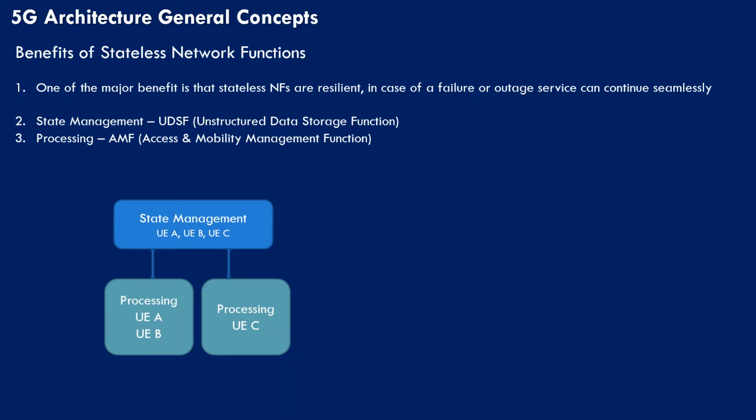In the following example, state management can be done by UDSF, which is also called unstructured data storage function, and processing is done by AMF, access and mobility management function. Both of these are part of 5GC. We'll be seeing them in subsequent slides. So for example, let us assume that the state management function, UDSF, has data of three UEs, UE A, B and C, but processing is done by two AMFs, AMF1 and AMF2. Both are connected to UDSF, so both AMFs can access data for all the UEs.